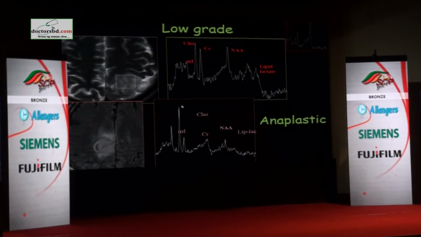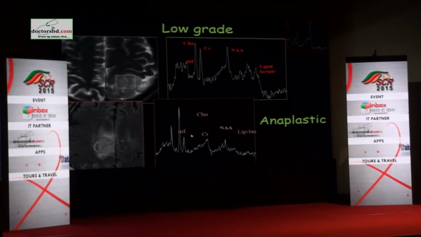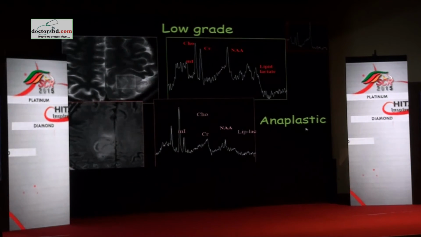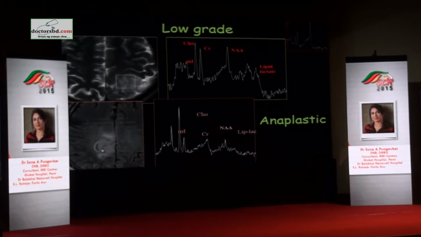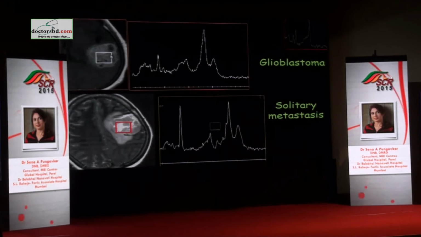And you have choline which is significantly elevated. So we have a choline creatine ratio of almost 3.0. So we're looking at a higher grade of tumor, probably an anaplastic astrocytoma. What is important is we must tell them to target this area for the biopsy so they get the correct histopathology. What happens when we go one grade higher?